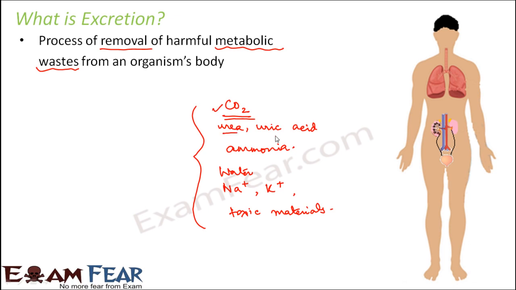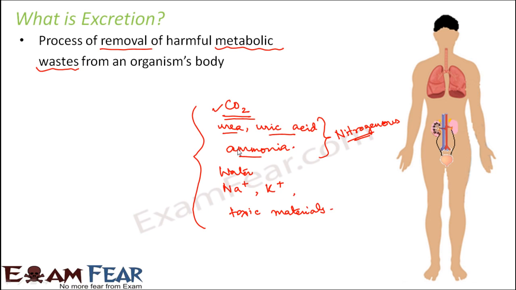You talk about urea, uric acid or ammonia. Now these are all nitrogen containing wastes. If you look at their structures, all of them have nitrogen in them. And from where do we get so much of nitrogen? That comes from protein, right? We have already discussed biomolecules, and we know that most of the things inside the body of a living organism are made up of proteins. Whether you talk about the enzymes or the hormones, they are all proteins.